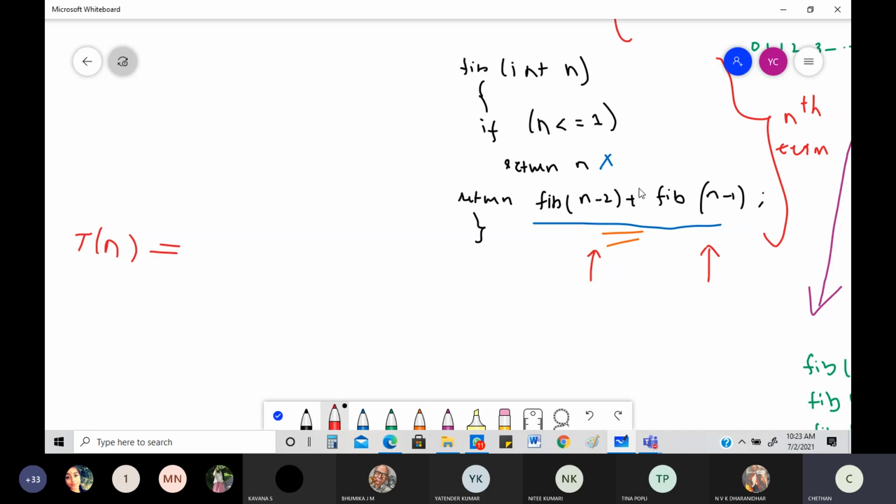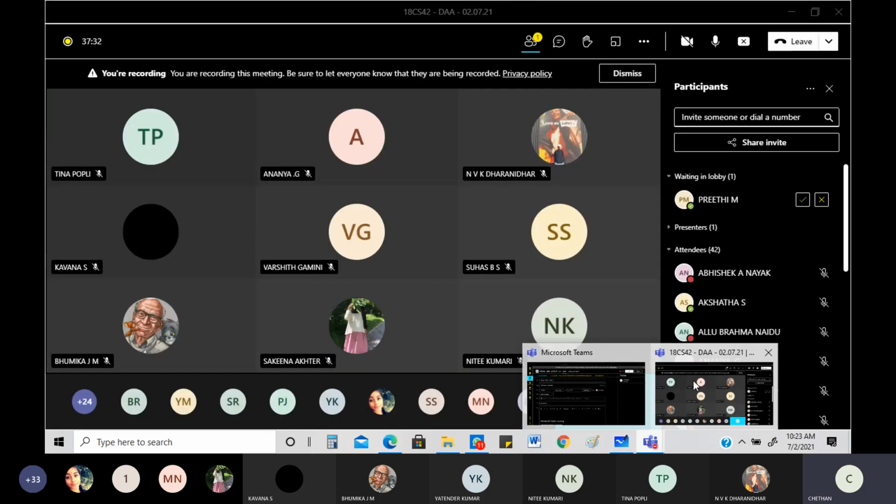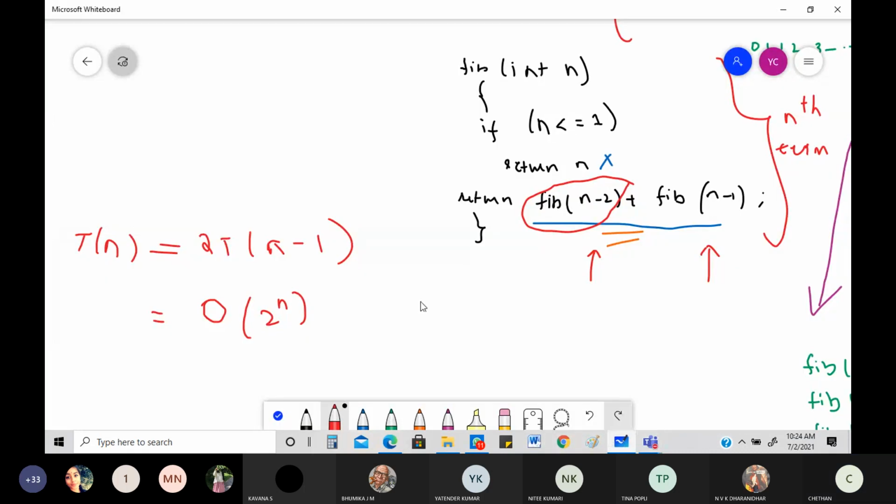Okay, so if I consider this one, be careful here. If I consider this one as n minus 1 instead of n minus 2, then I'll be getting 2T of n minus 1, because you can see here, this is if I consider this as n minus 1. So even though this is less than that, n minus 2, if I consider that as n minus 1, you are going to get the time complexity in terms of big O as big O of 2 to the power of n. This is with regard to if you take this as n minus 1.